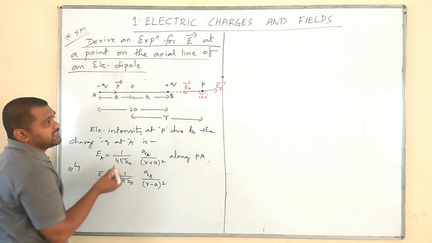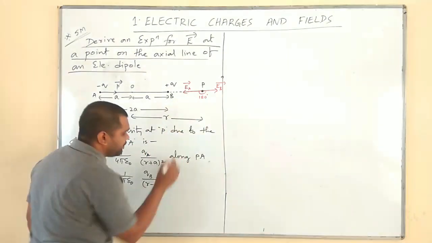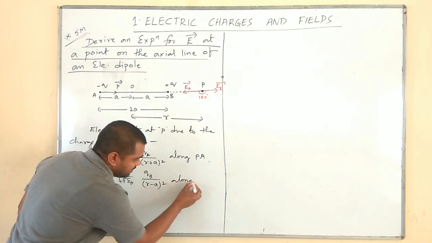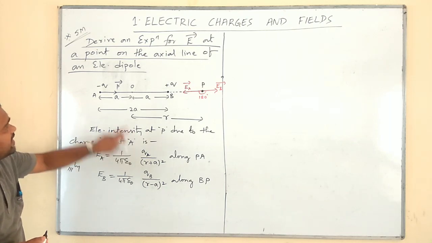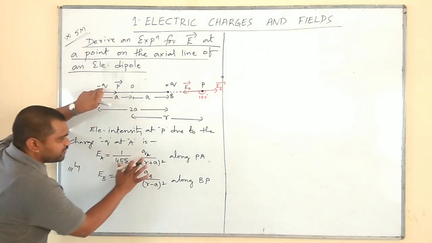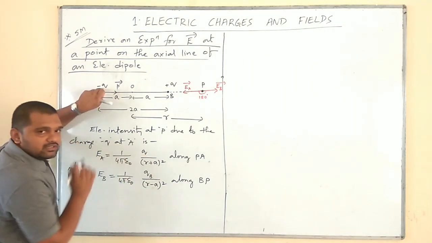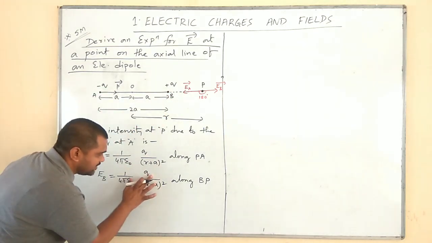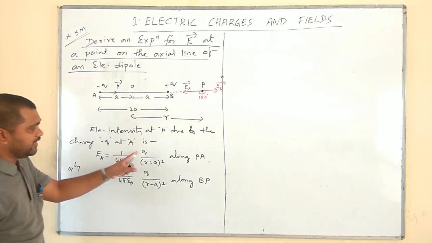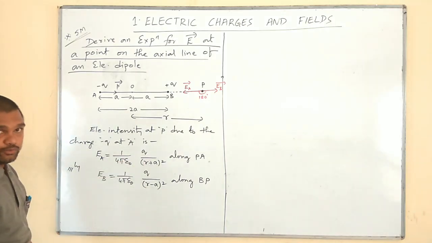So, the direction of this electric field is from B to P along BP. What is the magnitude of the charge at A? q. Therefore, if you write a small q, it is enough. Here also, at B we have a charge small q. Therefore, no need to write qA and qB.